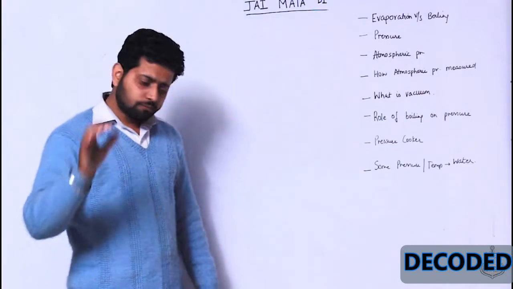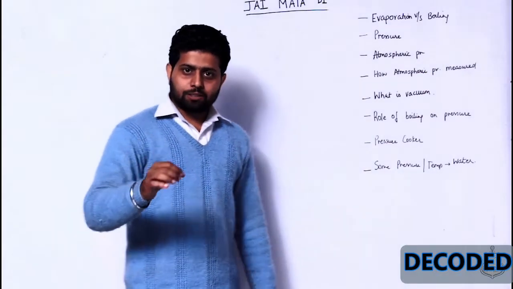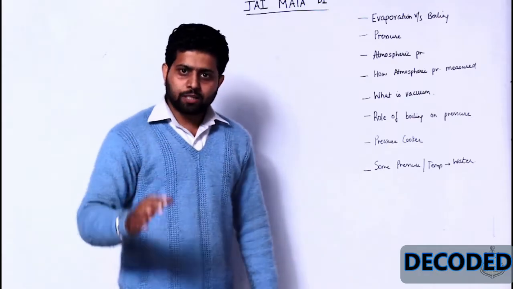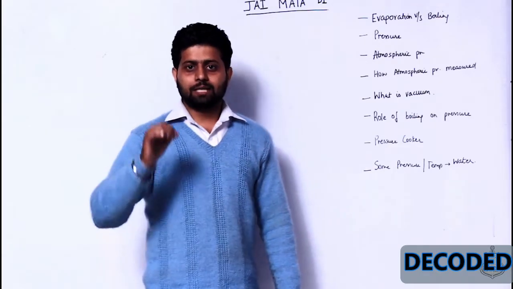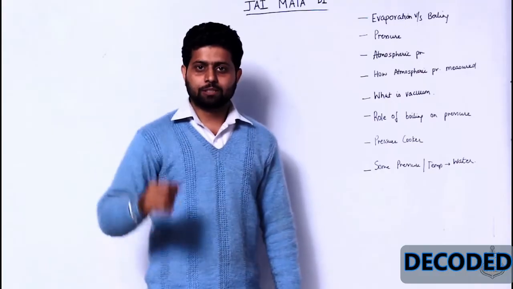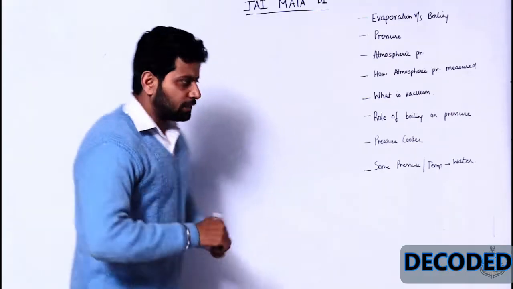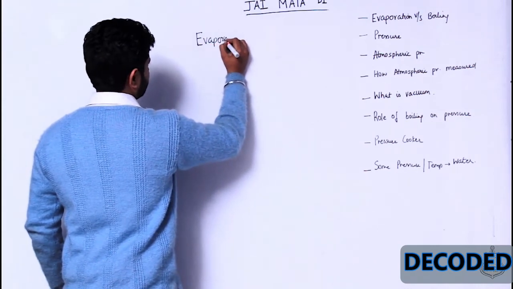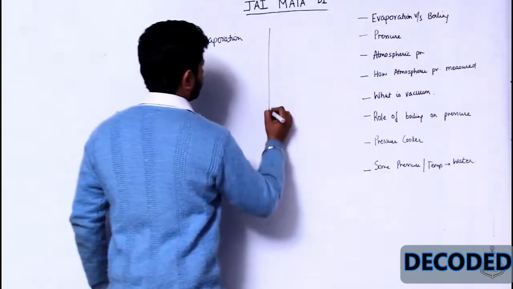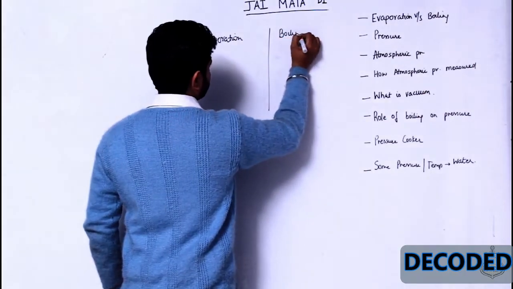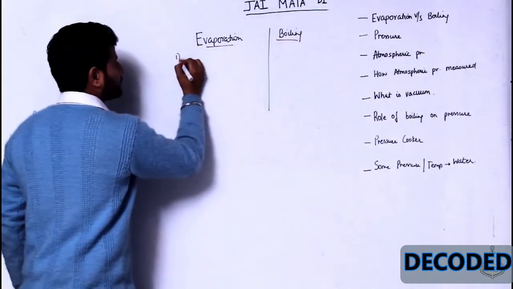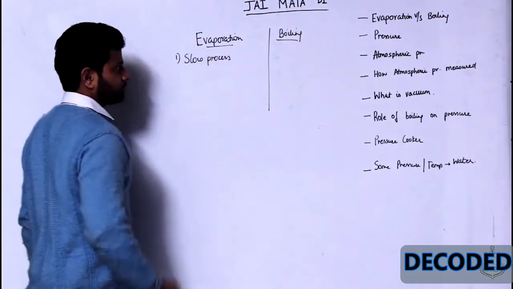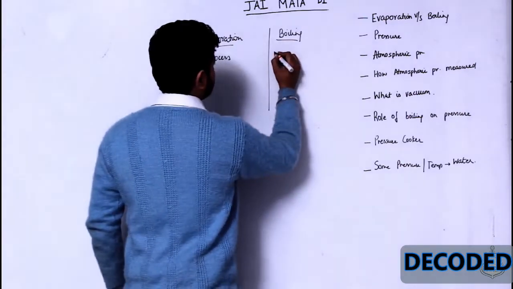Evaporation, boiling. What is evaporation? Evaporation is a process in which liquid changes to vapor state. Boiling is a process where at a particular temperature, that is at boiling point, liquid changes to vapor state. But where does the difference lie? Over here I have got evaporation, over here I have got boiling. So guys, evaporation is a slow process. Boiling is a fast process.